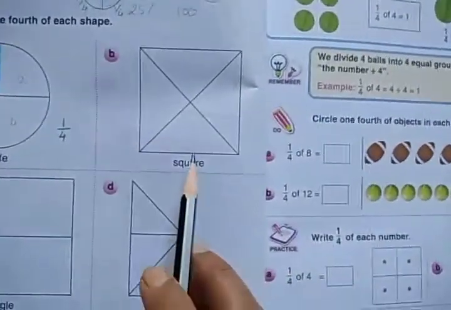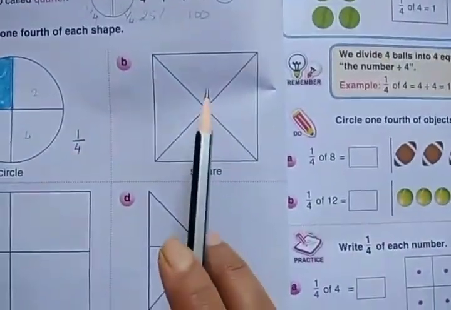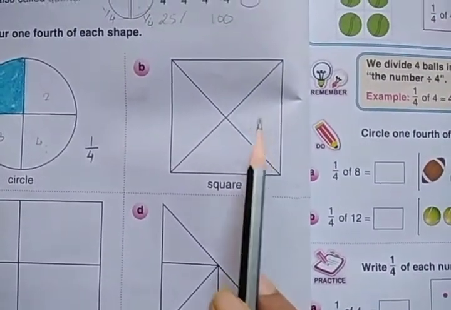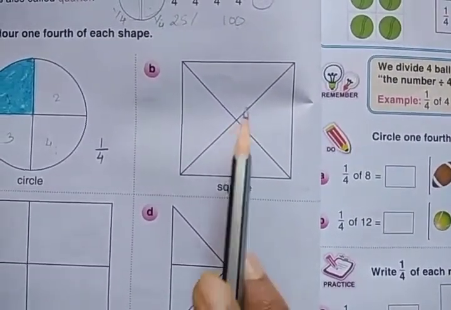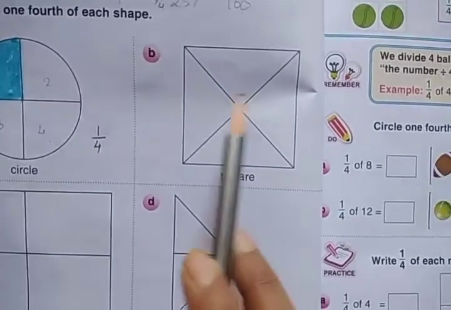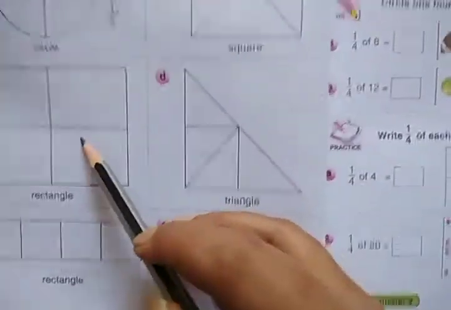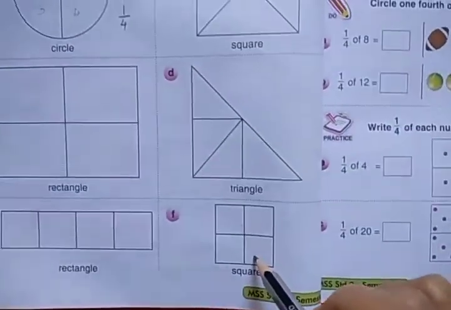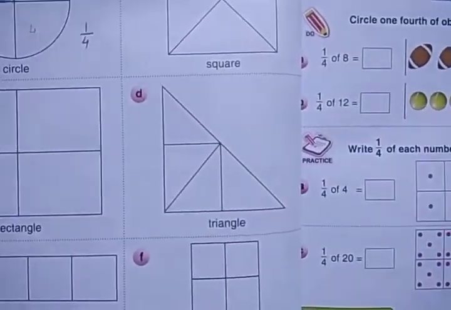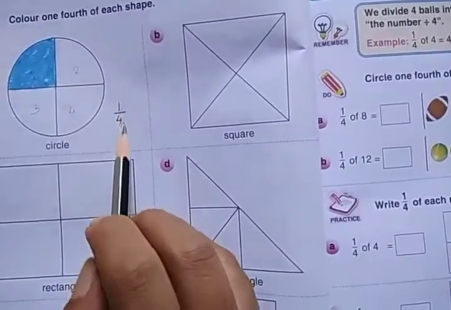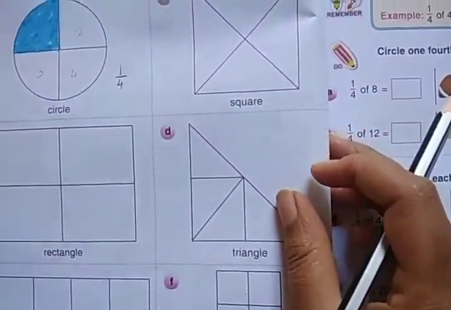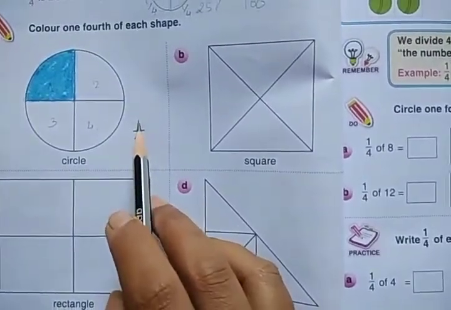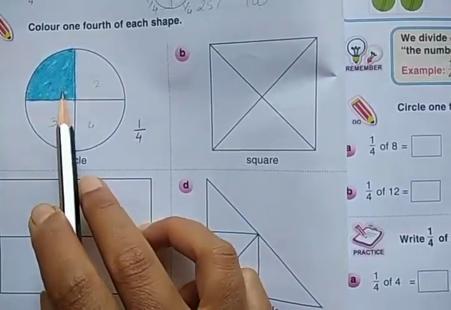And here they have given a square, and this square is made into 4 equal parts. We have to color only any one part. Color any one part from this, and from this, and from these two. Color one part and write here 1/4 and send it to me. This means 4 equal parts are there and we have to color only one part.